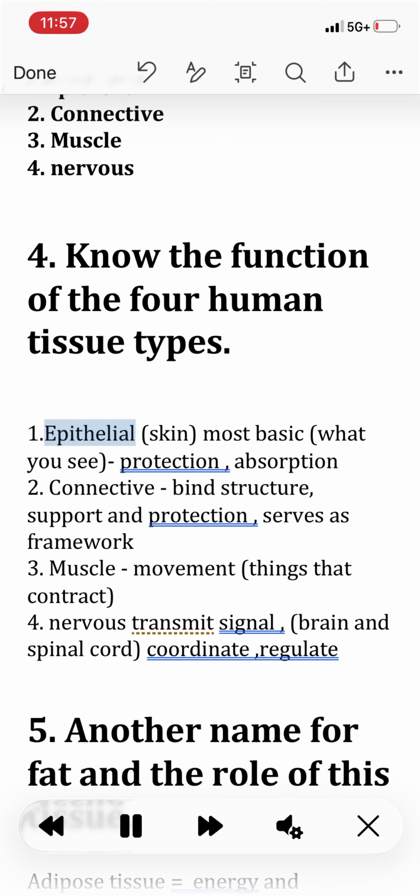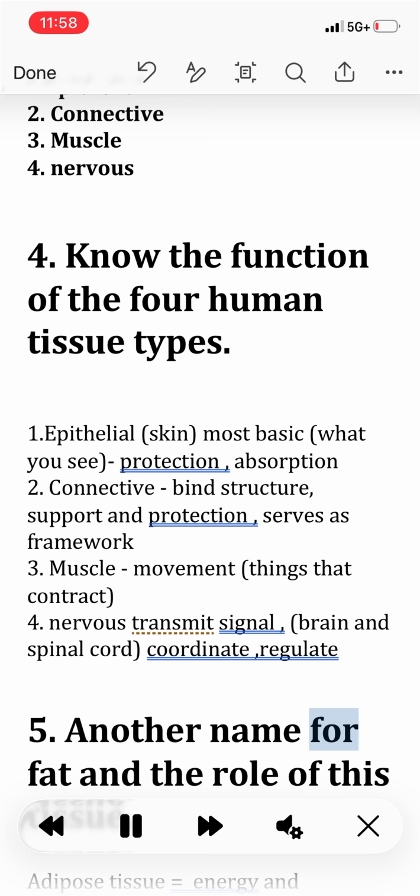1. Epithelial: skin, most basic, what you see; protection, absorption. 2. Connective: binds structure, support and protection, serves as a framework. 3. Muscle: movement, things that contract. 4. Nervous: transmits signals, brain and spinal cord, coordinates, regulates.